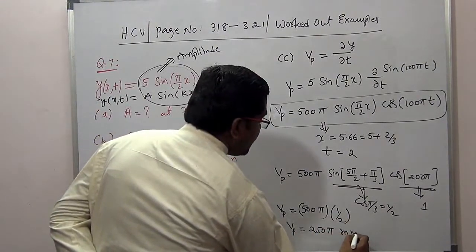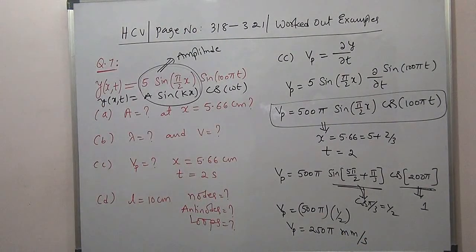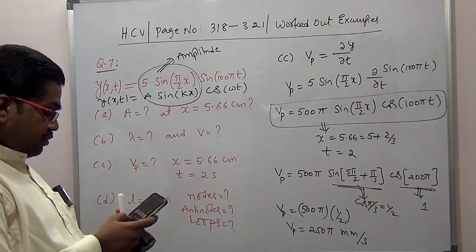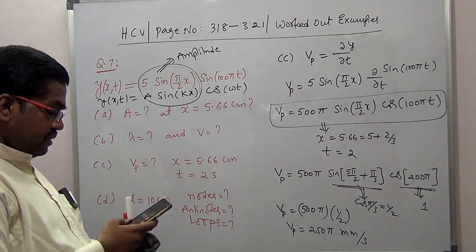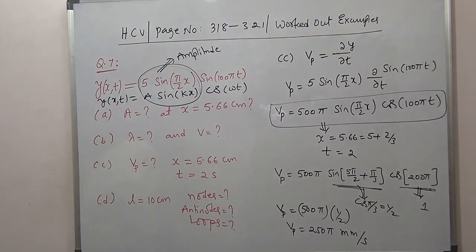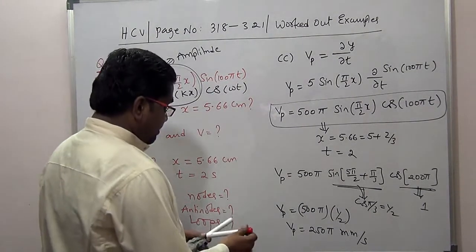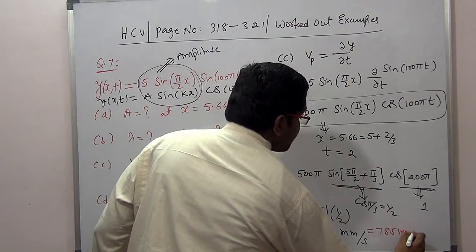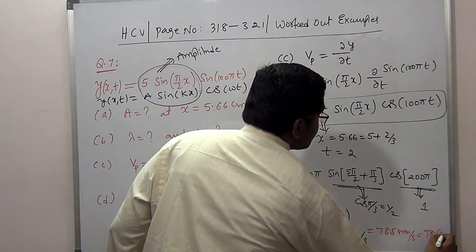Now you can convert it into centimeters per second also. How to convert into centimeters per second? So 250 into pi, what will you get? I'll do it with the calculator. 250 into 3.14 will be 785 mm. So that means it will be 785 mm per second, or otherwise 78.5 centimeters per second.